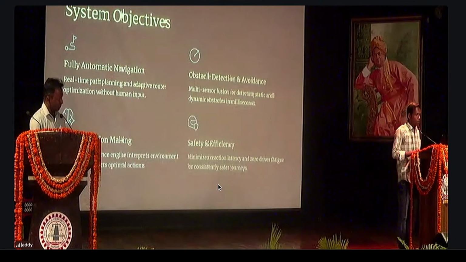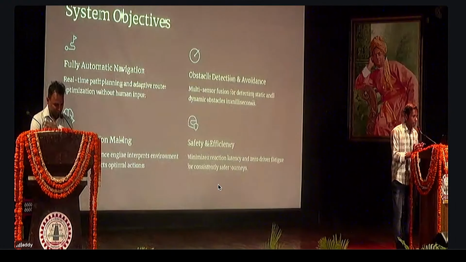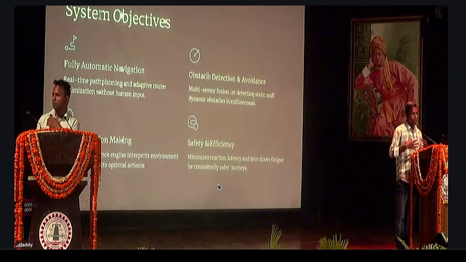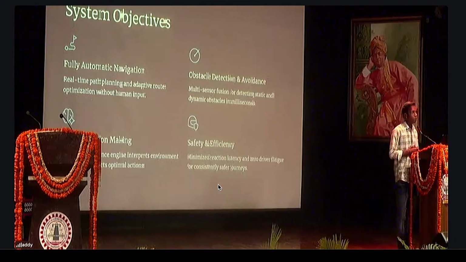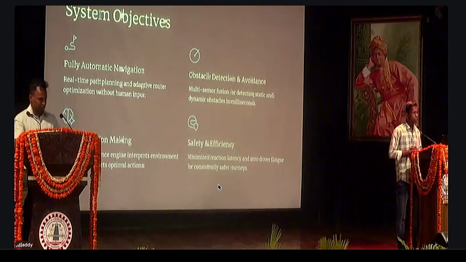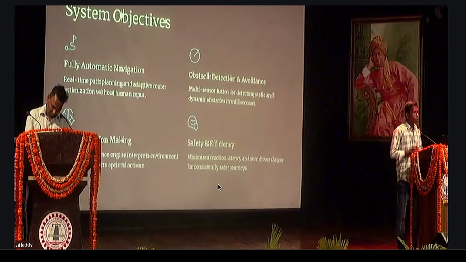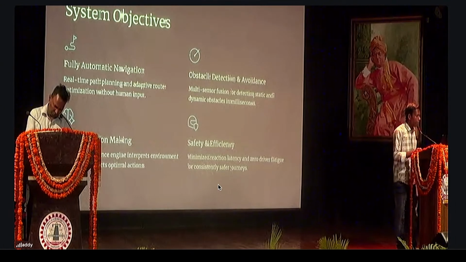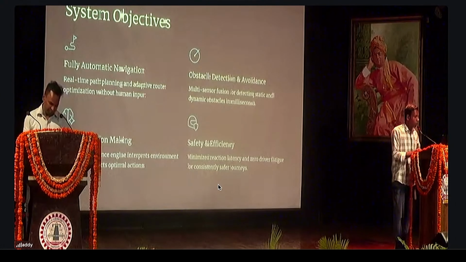What are the objectives of my system? The first objective is a fully autonomous navigation system, in which I am building a platform connected with Google Maps through navigation and other apps. We can also develop our own platform. I have researched that India is building its own Google Map, which is very secure and does not share data with other countries. If that is available, instead of Google Maps I would implement the software built in India itself. So this is a fully autonomous navigation system.